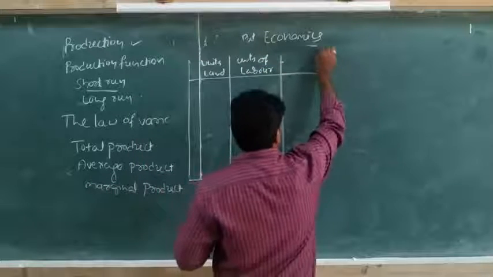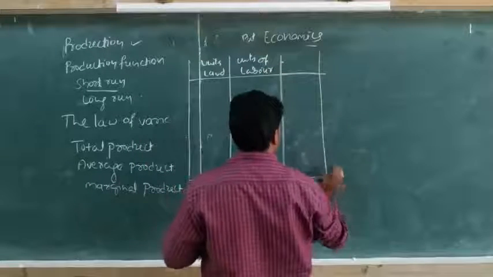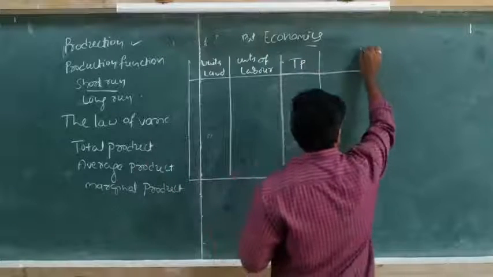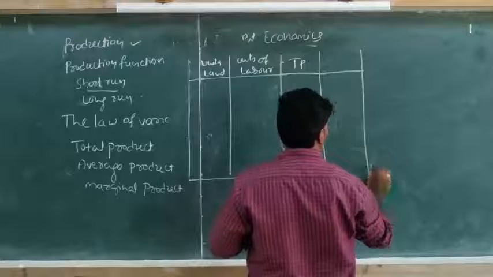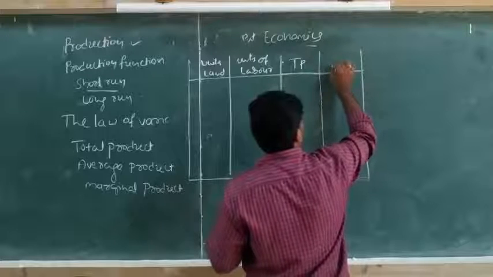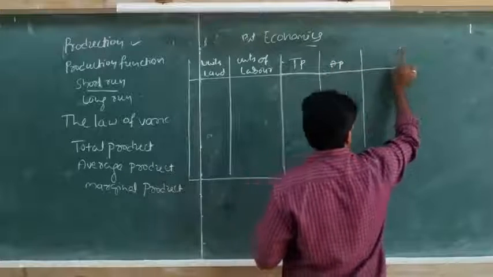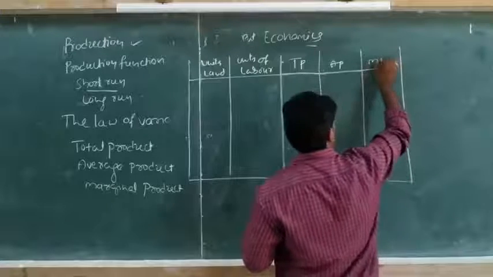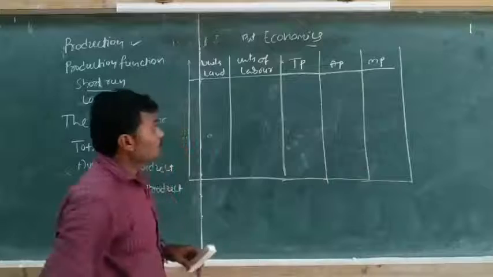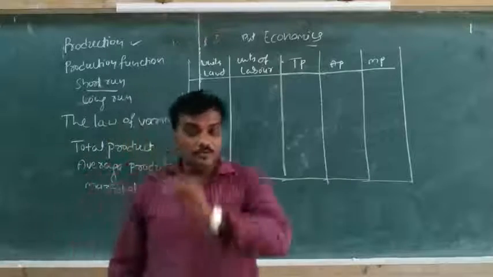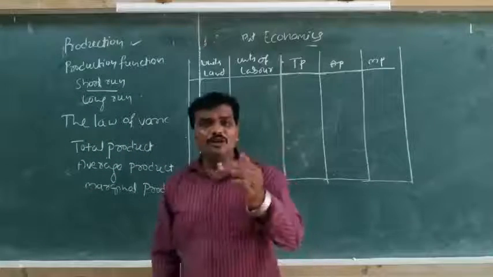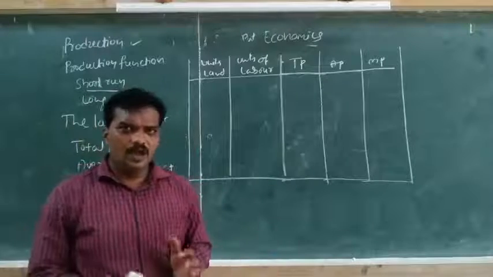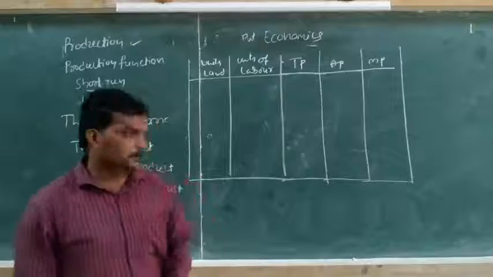Then other columns are total product, average product, and marginal product. Before we start, we have to know what we mean by total product, average product, and marginal product, and how we can calculate them.